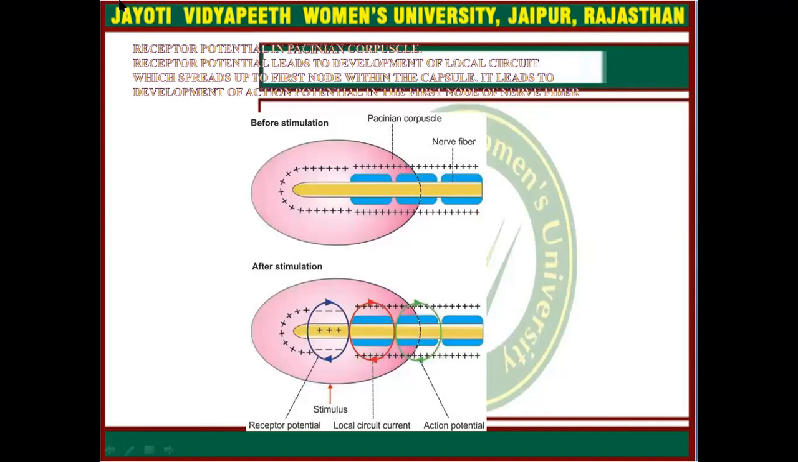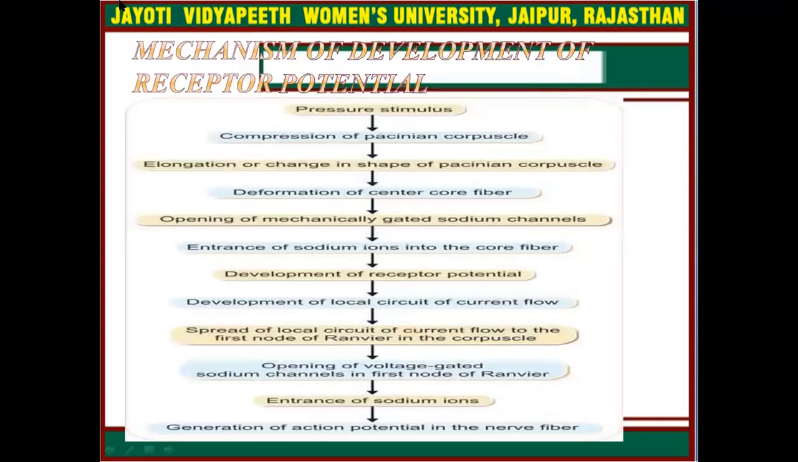This is the diagrammatic representation of receptor potential in the Pacinian capsule. Now come to the mechanism of development of receptor potential. Here you can simply see that a pressure stimulus goes on, and at the end it leads to the generation of action potential in the nerve cell fiber.